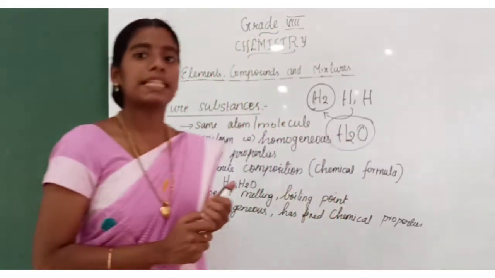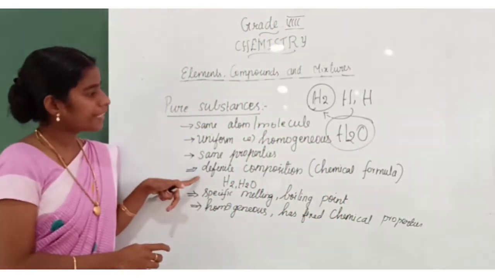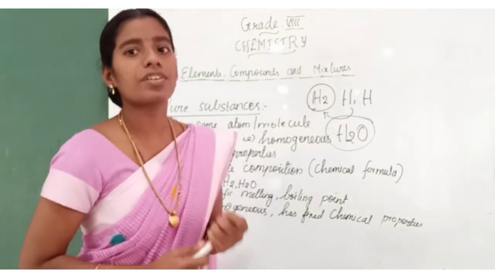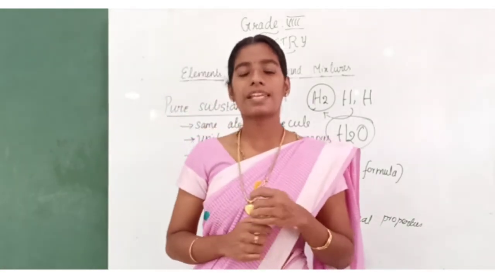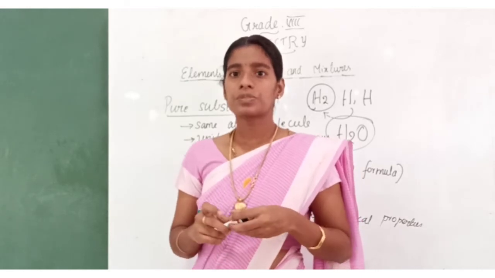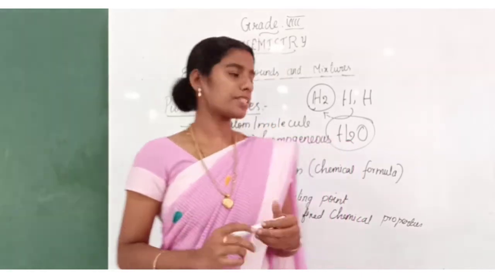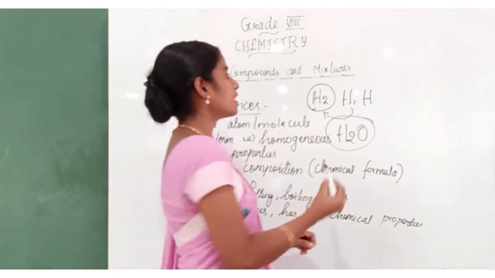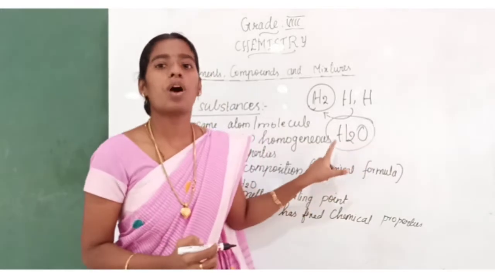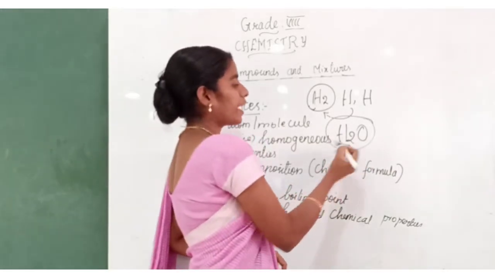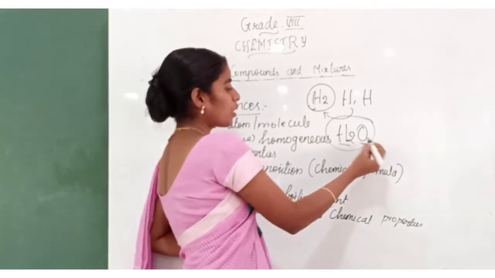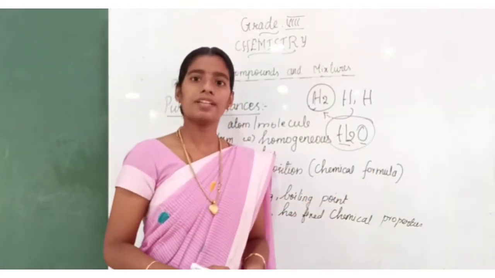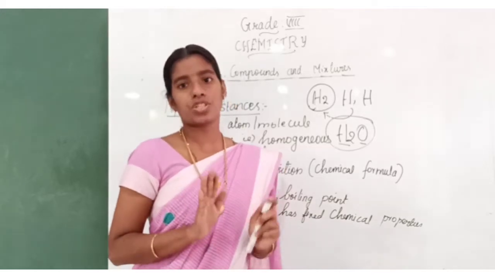Understand? Then the next one is definite composition. What is definite composition? Already I have said, a pure substance will have a definite composition. Consider water. Water has 2 atoms of hydrogen and 1 atom of oxygen. From wherever you take this water, it will be in this composition only.